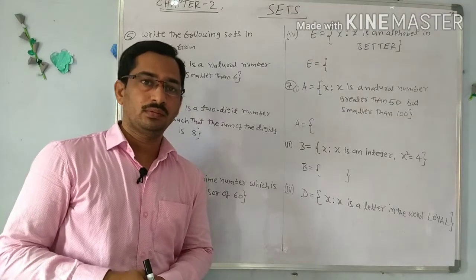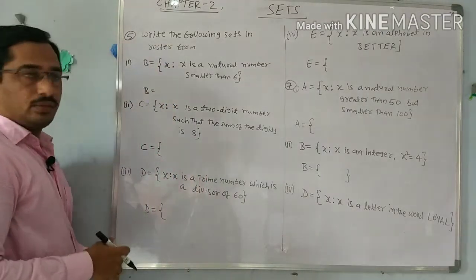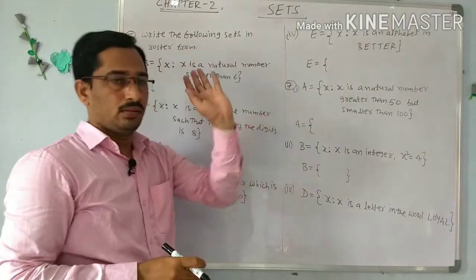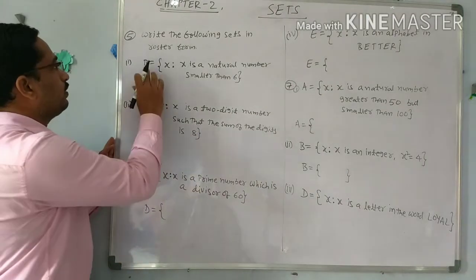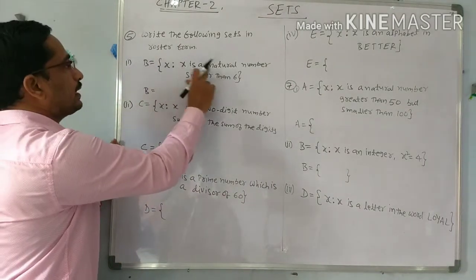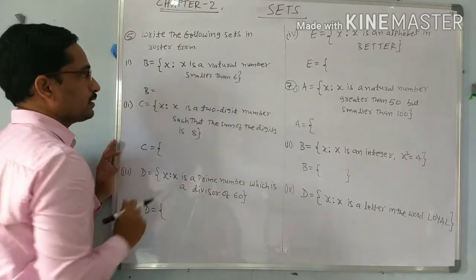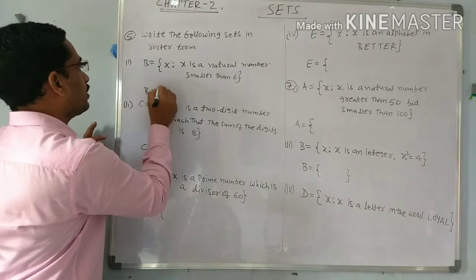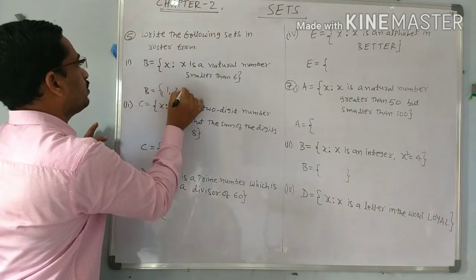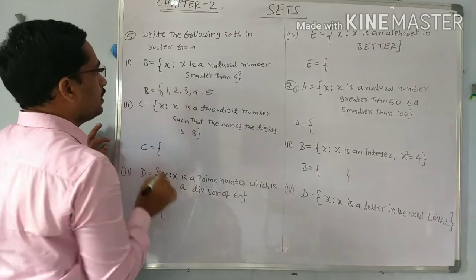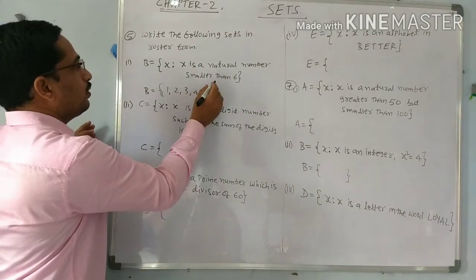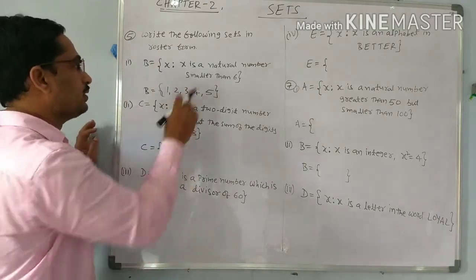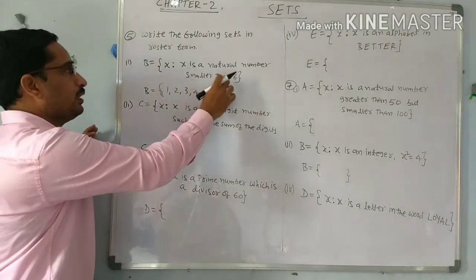Now the fifth bit is related to roster form: write the following set in roster form. The seventh bit also says write the following in roster form. Now see the first bit of problems. First B is given: x is a natural number smaller than 6. We have to write the natural numbers which are less than 6. We know the natural numbers start from 1, 2, 3, 4, 5, smaller than 6. So we need only up to 5, less than 6. If it were less than or equal to 6, we could write 6 also, but here only up to 5.